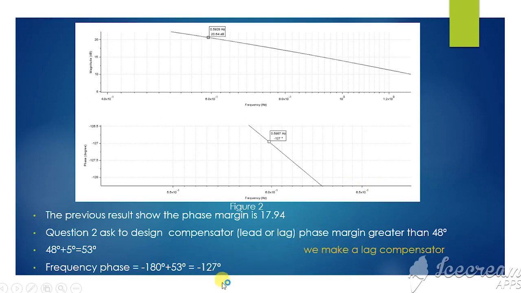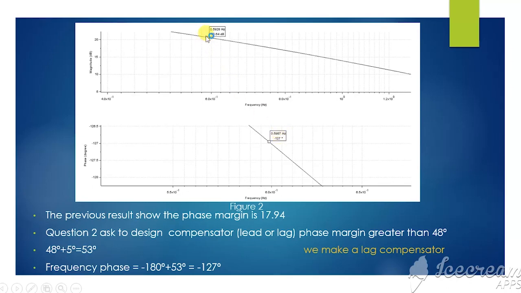So from this negative 127 degrees, we first check at the phase graph. We must make sure that we have an accurate result, so we should put the correct number of degrees. We choose negative 127 degrees and we get the frequency in Hertz, 0.5987.